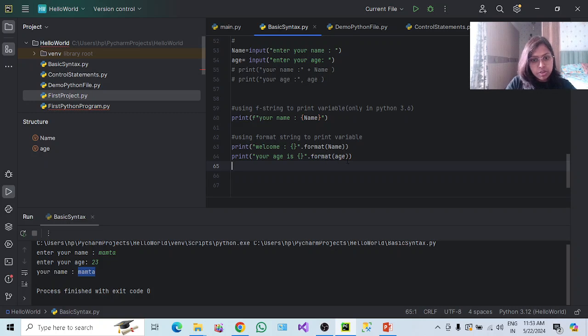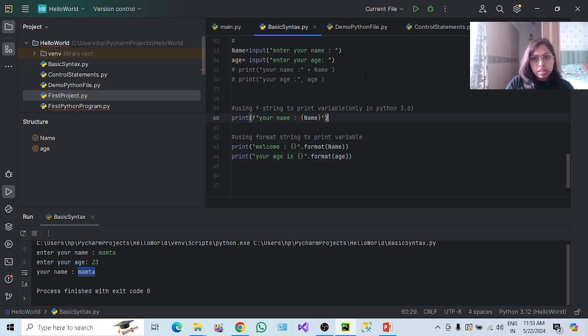Okay, this is the way we can do it. Here I'm not using the f string to format it, but I'm using the dot format function, which gives the same command to the interpreter that in this string wherever you find the empty braces, format that with the variable.